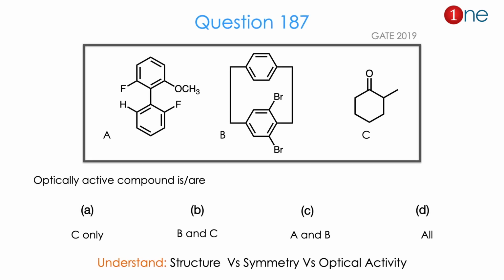Then let us look at the next question. They have given 3 different structures. First one is a biphenyl system with fluorine and hydrogen and the methoxide group. The second structure is B, which is a paracyclophane with 2 bromine atoms, and you have structure C, alpha methyl cyclohexanone. C is cyclohexanone with a methyl group in the alpha position. They are asking which is optically active, whether it is C only or B and C or A and B or all are optically active.